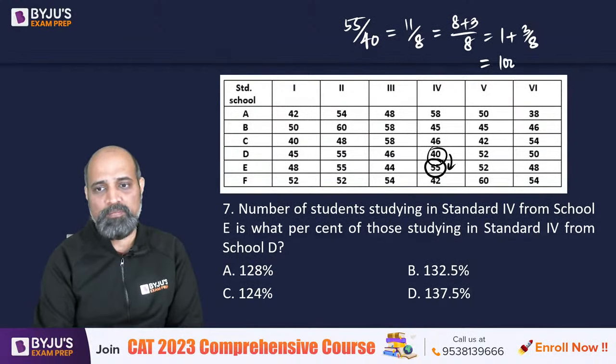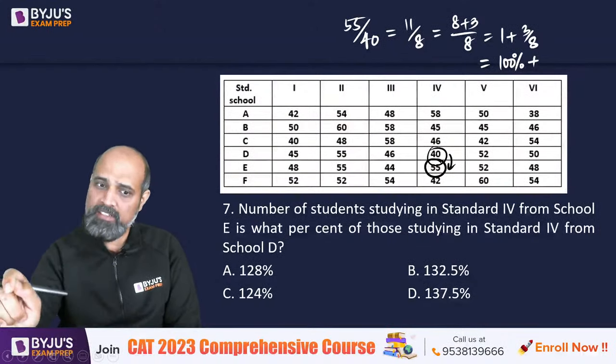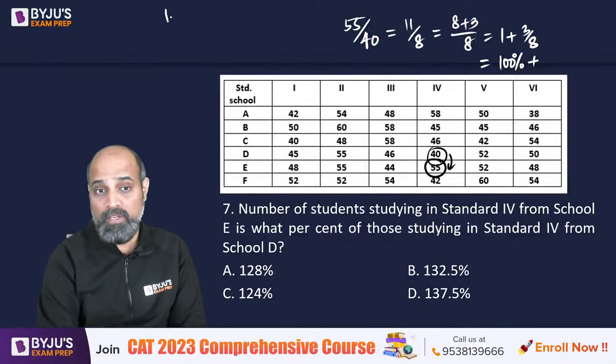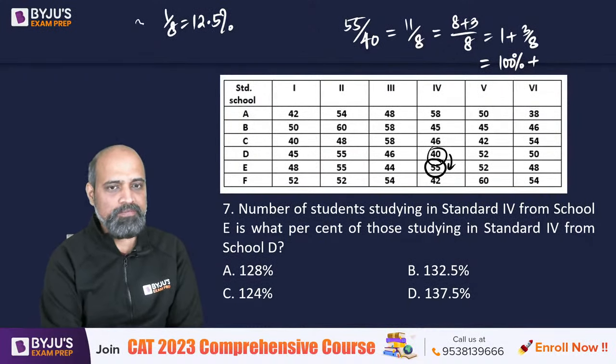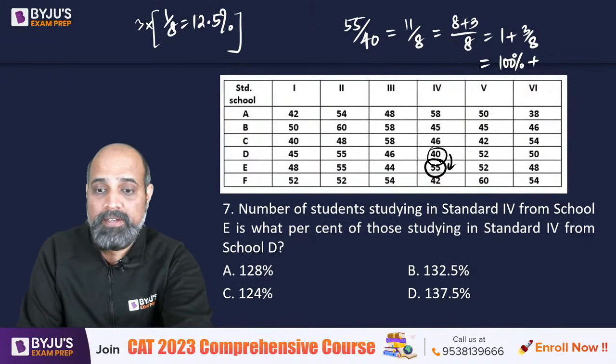1 is 100%, right? And how much is 3 by 8? If you can find that, you know which answer will make sense. For that, some of you may know that 1 by 8 is 12.5%. So 3 by 8 कितना होना चाहिए? So it will be rather quick.